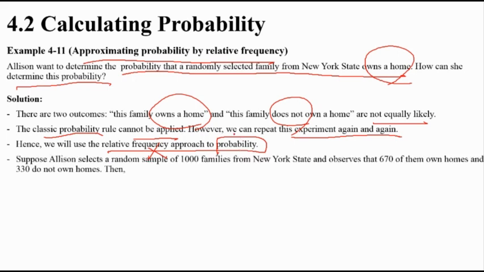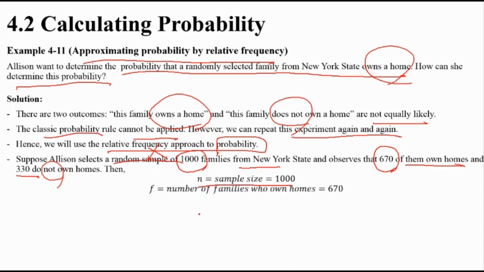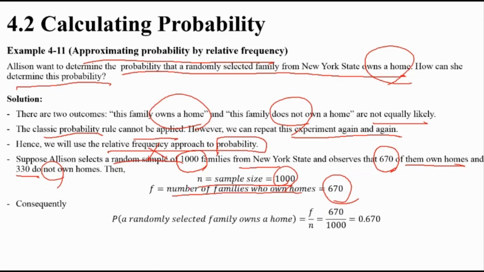Suppose the sample size is a random sample of 1,000 families from New York, and we observe 670 have their own home and 330 do not. Repeat one more time: sample size 1,000, and number who own a home 670. And we ask how she can determine the own-home probability.